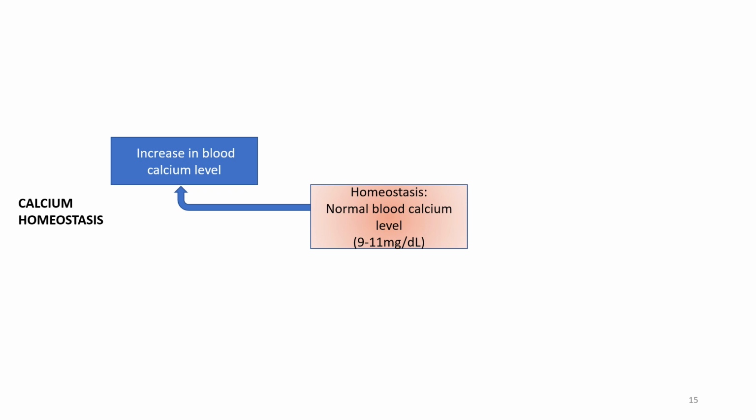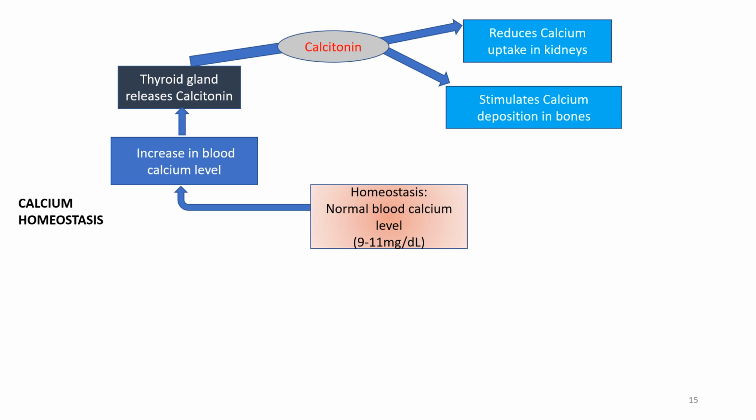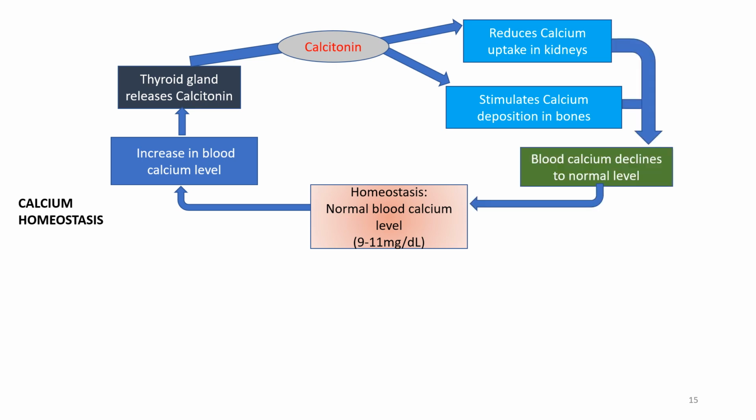The normal blood calcium level is 9 to 11 mg per deciliter. When there is an increase in blood calcium level, the thyroid gland releases calcitonin. This calcitonin acts on the kidney and reduces calcium reabsorption. In the bone, it stimulates calcium deposition. Both these actions will cause the blood calcium to decline to the normal level.